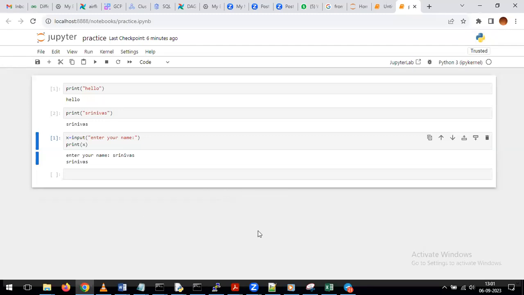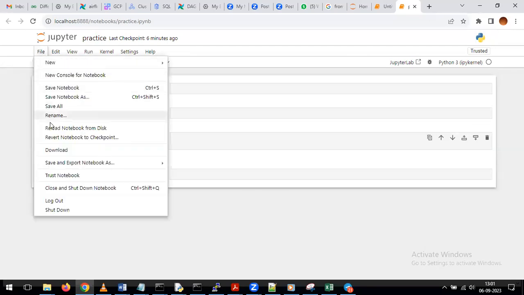If I want to do practice in the saved files, then how is that possible? Yeah, you can open it. Just go to the file, and here you can see the option called reload the notebook from the disk. By using this option, you can reload whatever file you created in the same file. You can continue your practice if you want.